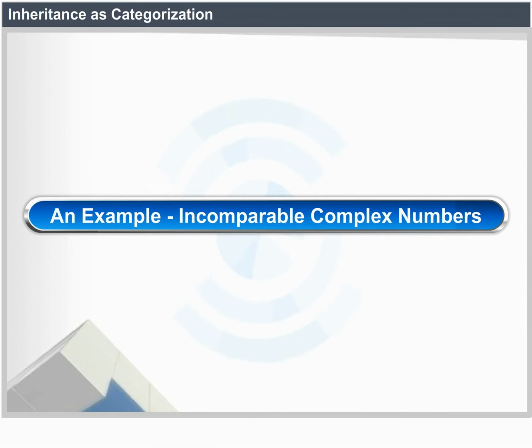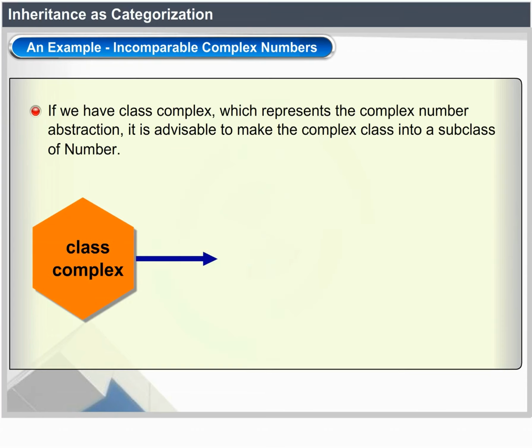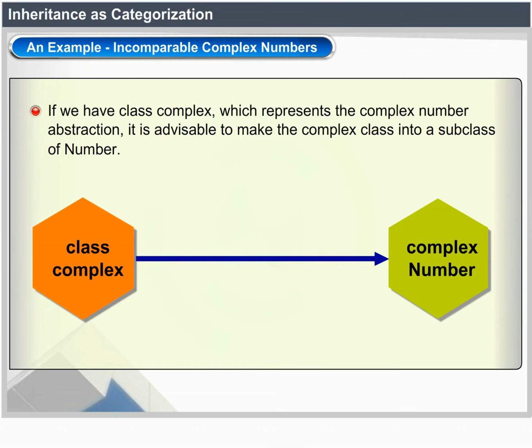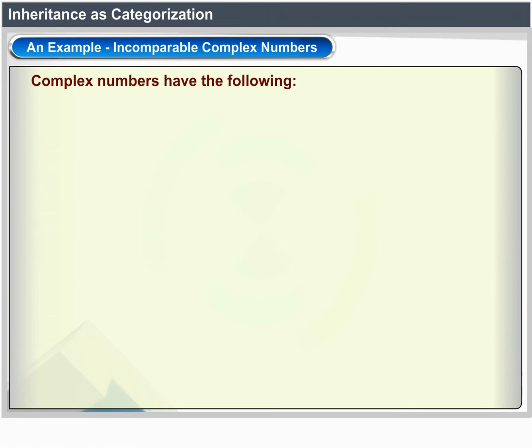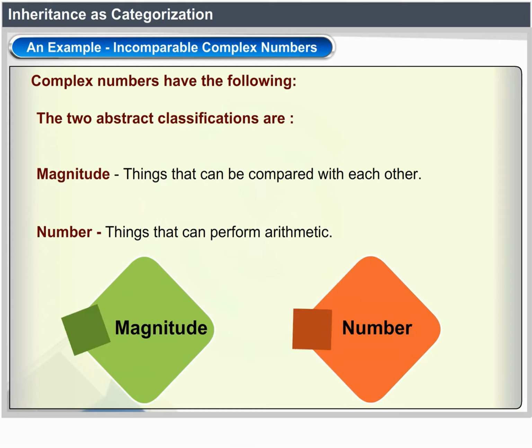An example: incomparable complex numbers. If you have a class Complex which represents the complex number abstraction, it is advisable to make the Complex class a subclass of Number. The two abstract classifications are Magnitude, things that can be compared with each other, and Number, things that can perform arithmetic.